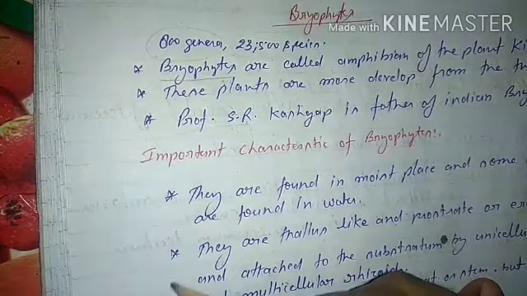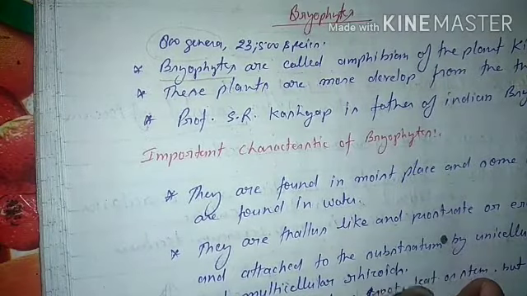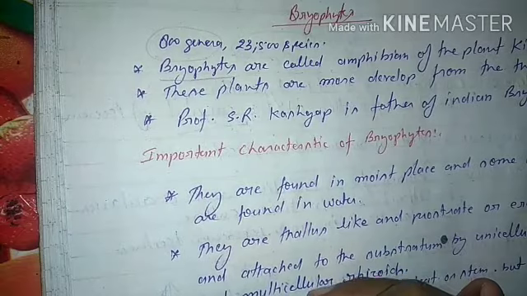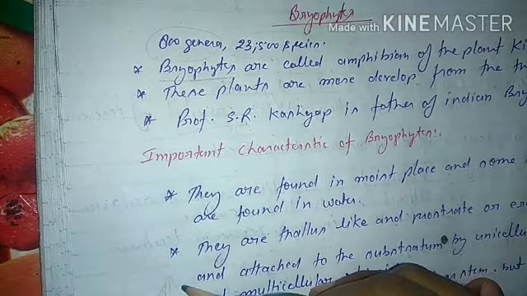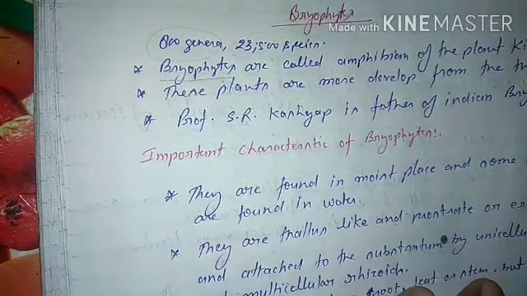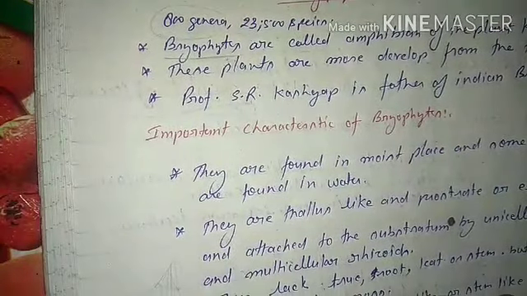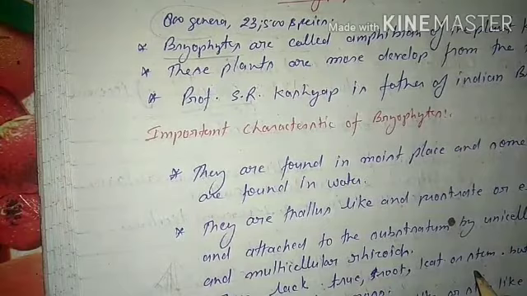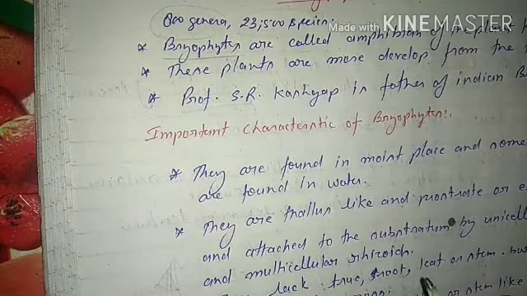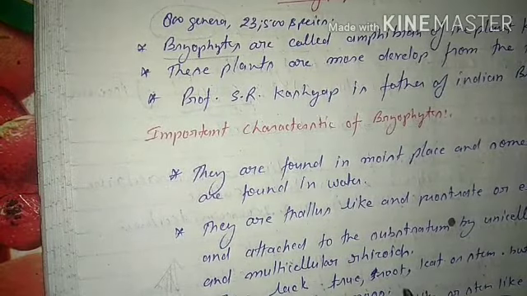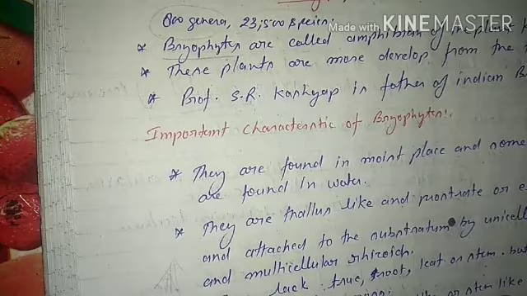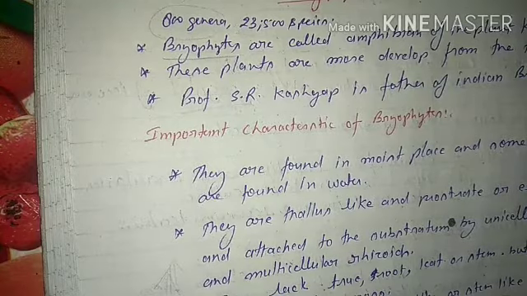Rhizoids are hair-like structures which are present on the bryophytes. These hair-like structures may be unicellular or multicellular. They lack true roots, leaf or stem. In bryophytes, the plant lacks true roots, leaf and stem, but they are present in the moss.